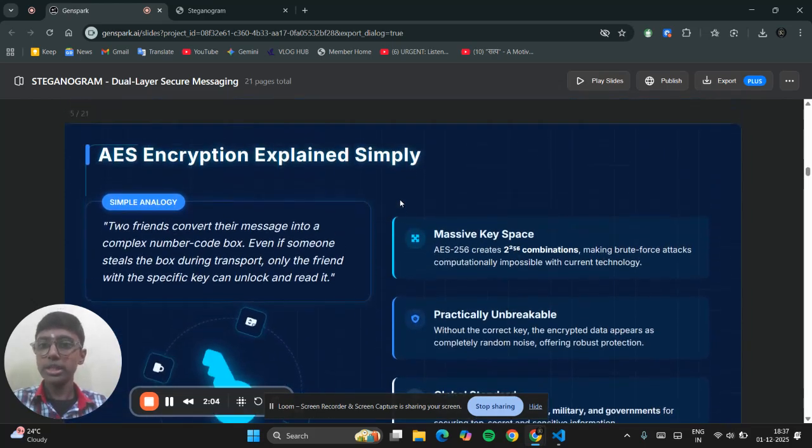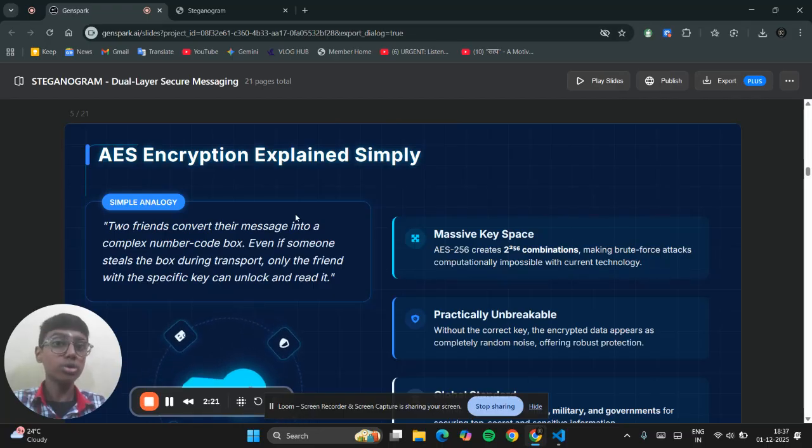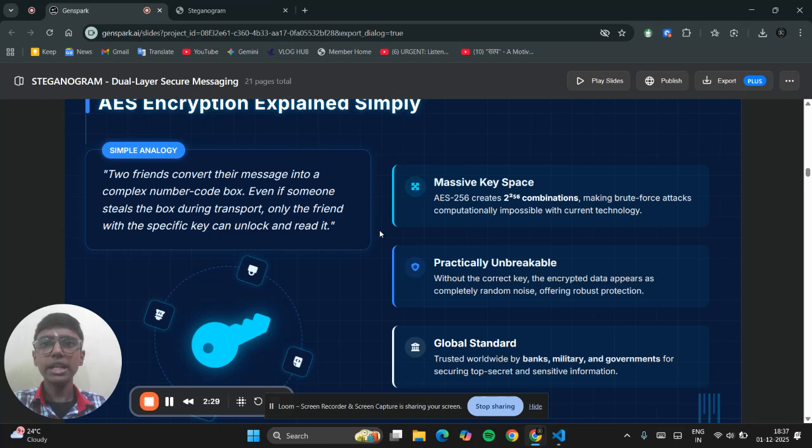Let's take an analogy example. Let's say there are two friends who have to share some message, but they feel that security is utmost important, and they decide to share it using numbers. Friend A will share some numbers with friend B, and with those numbers, he or she will decode the message. Similarly, that's how AES works, but at a higher level.